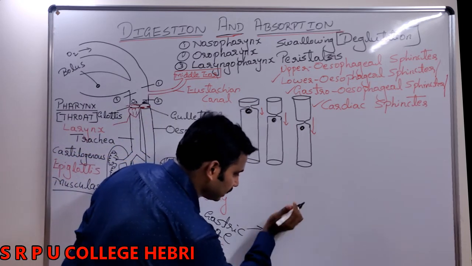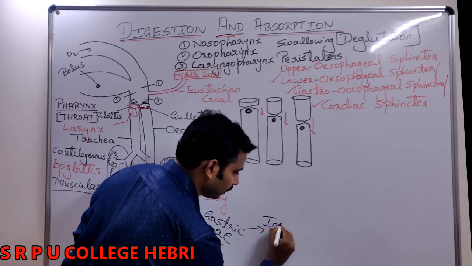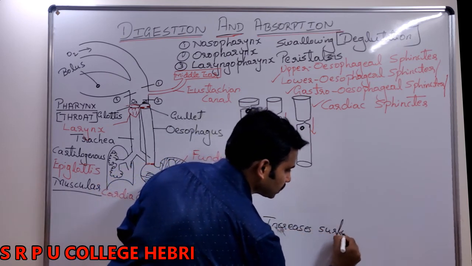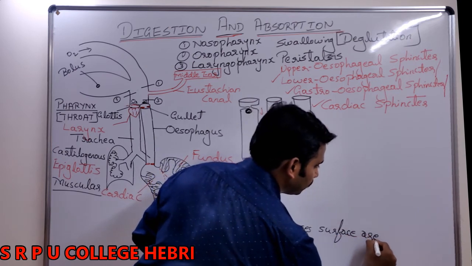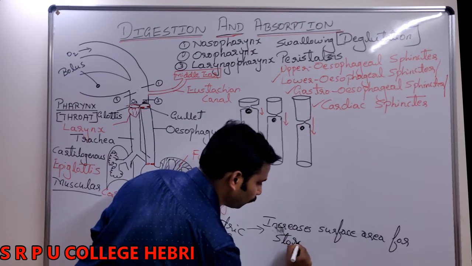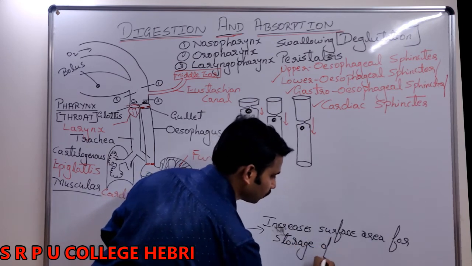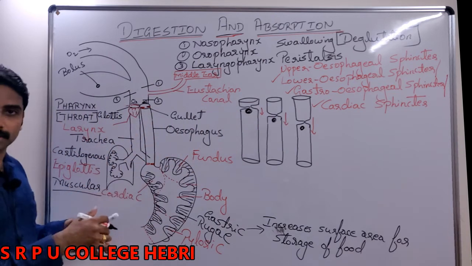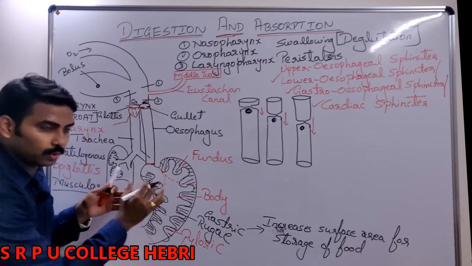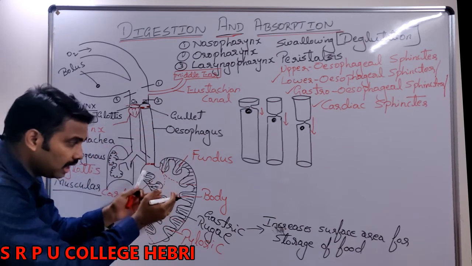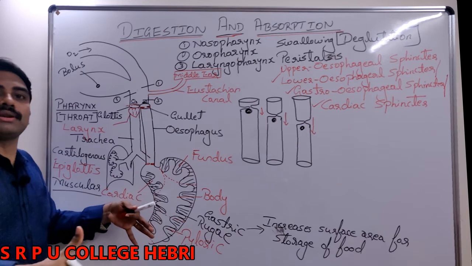It increases surface area for storage of food. I repeat, as the food comes to your stomach, as it gets filled with more and more food, the rugae starts stretching.